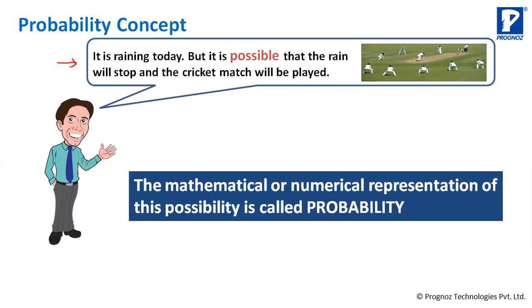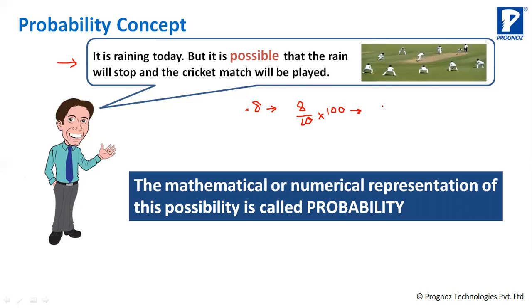0.8 is nothing but 80%. How do you convert 0.8 to percentage? It will be 8 by 10, into 100. This is how you convert a decimal to a percentage.